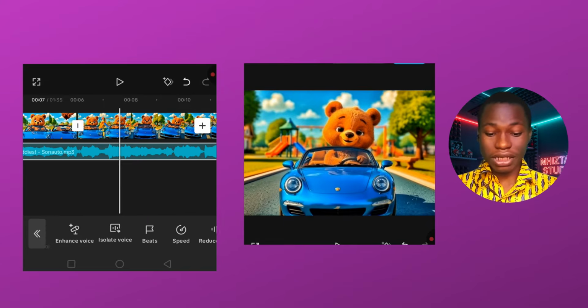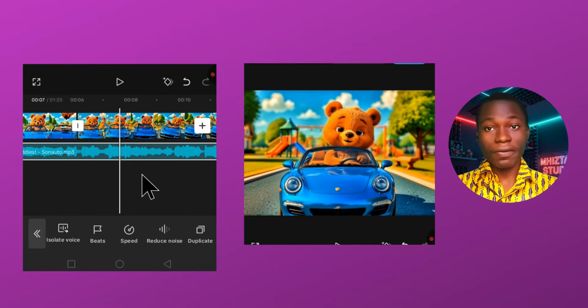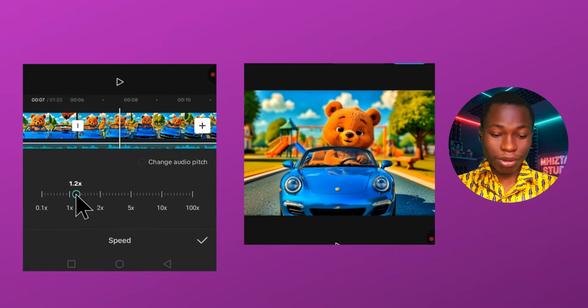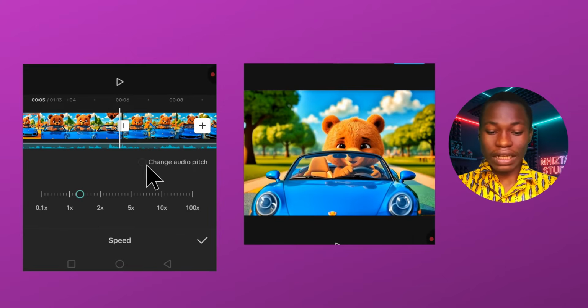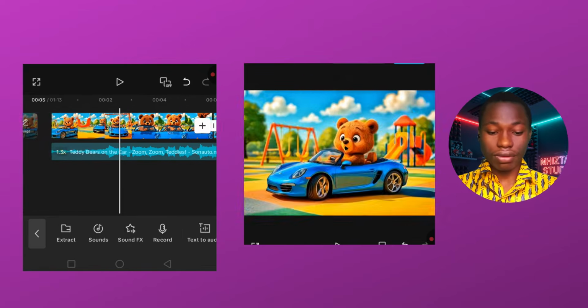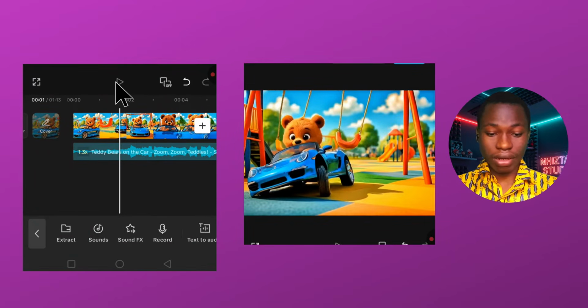Okay, you can see that the music is very slow. So I just have to speed it up so it will sound faster, and then the voice is going to change to a child voice. So I'll click on speed, increase the speed to probably 1, and then click on pitch so that the voice is going to change to a baby voice. Okay, and then I'll hit this, then I'll hit good. So if I play this now, this is what it's going to sound like, look at it.